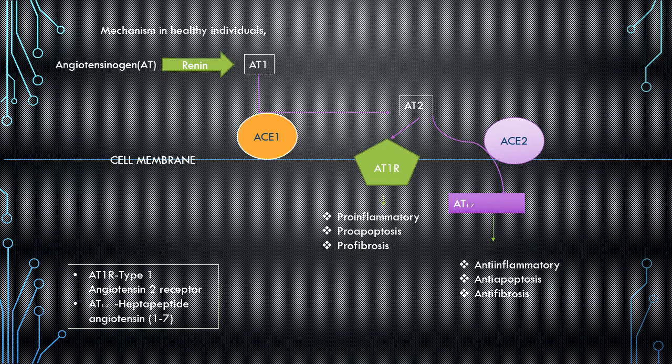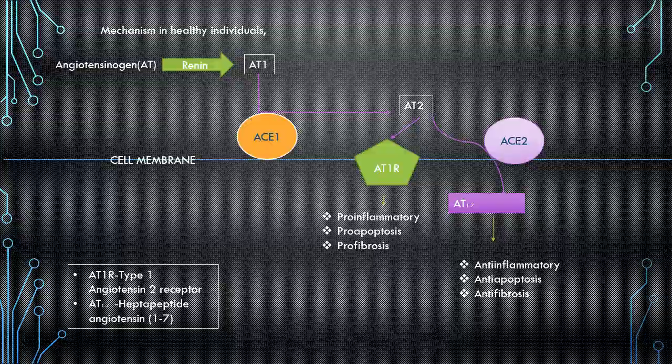Then this AT2 stimulates the type 1 angiotensin 2 receptor to secrete pro-inflammatory, pro-apoptosis, pro-fibrosis substances from the cell. Then this AT2, with the help of the ACE2 receptor present on the cell membrane, stimulates heptapeptide angiotensin to secrete anti-inflammatory, anti-apoptosis, anti-fibrosis substances from the cell.